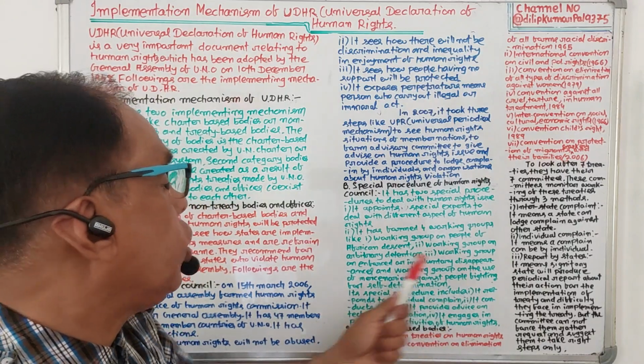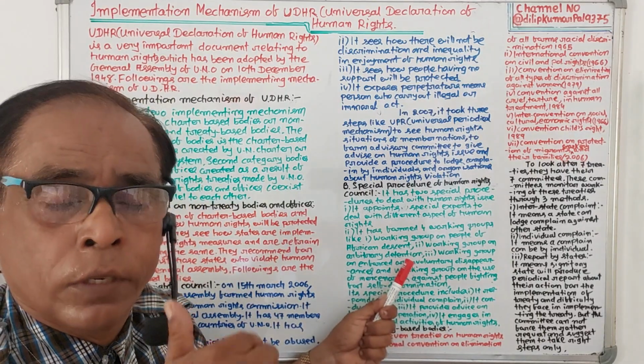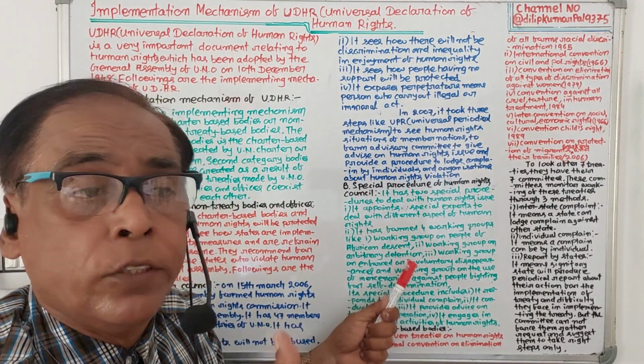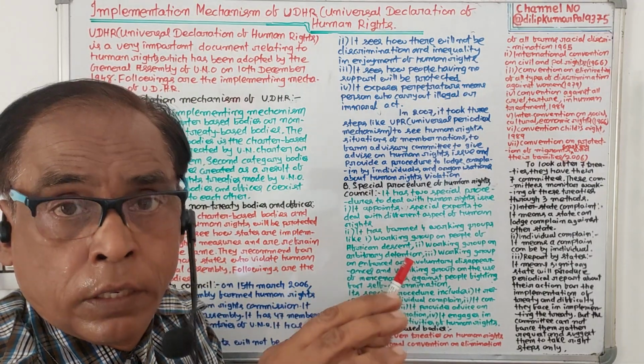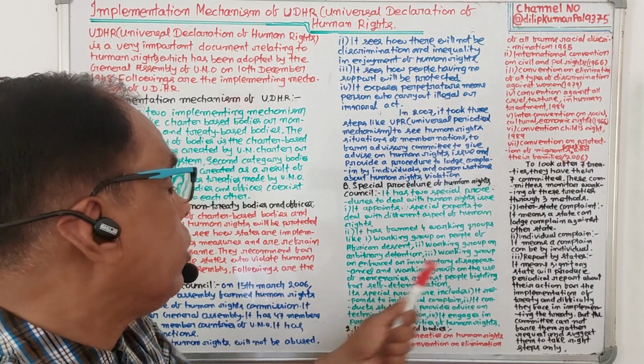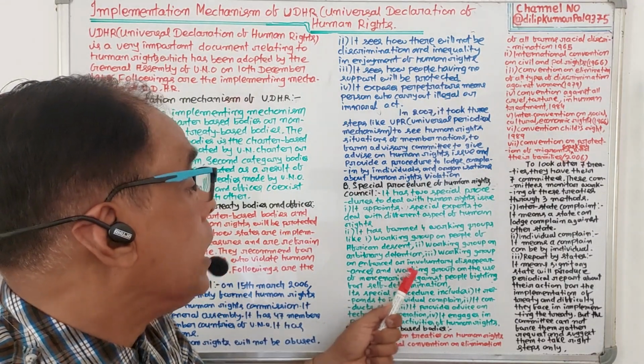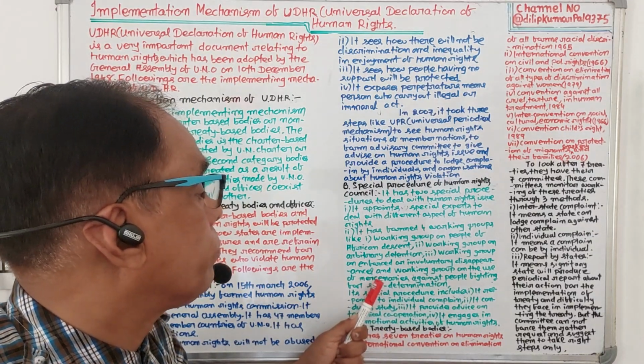Number two, working group on arbitrary detention, meaning those persons who are detained illegally. Number three, working group on enforced or involuntary disappearances.